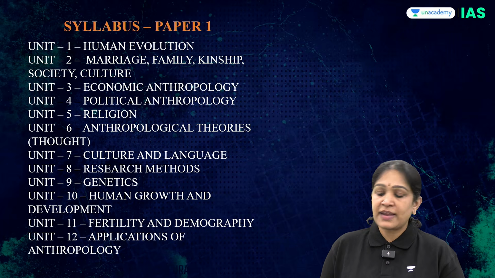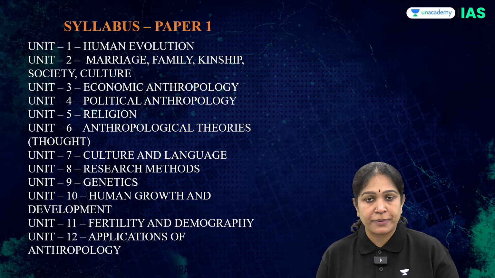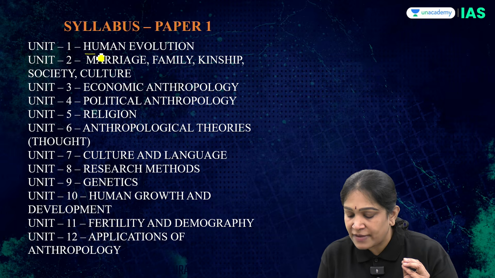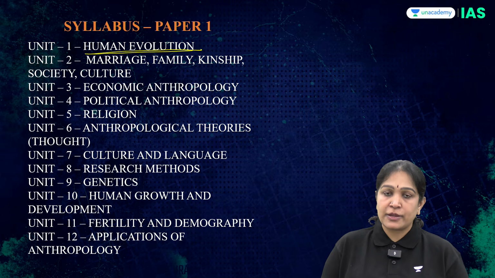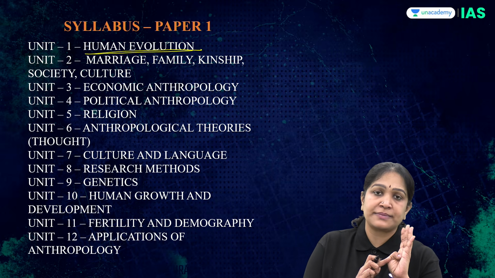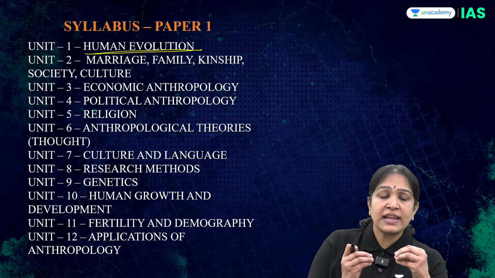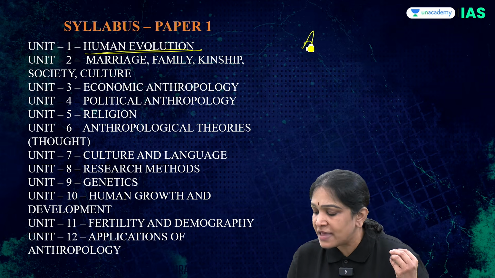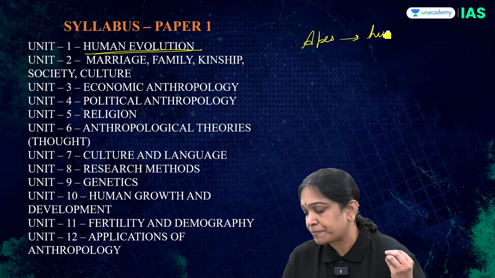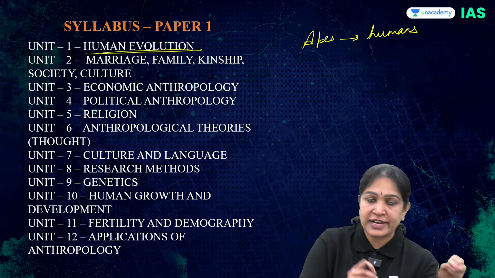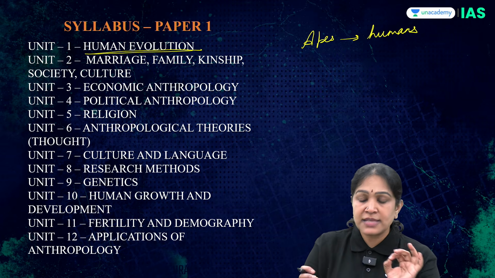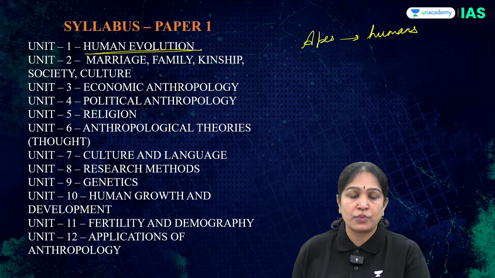Like any other optional, even anthropology is having two papers, paper 1 and paper 2. Firstly, we are analyzing the syllabus of paper 1. In paper 1, the very first unit is human evolution. In human evolution, we have topics like Lamarckism, Darwinism, how life originated on the earth, how life evolved, how apes evolved into humans, who are our close relatives, primate behavior, and world archaeology. These are the important aspects you have in unit 1.